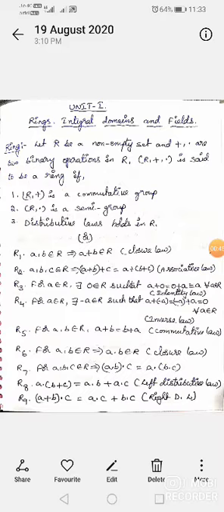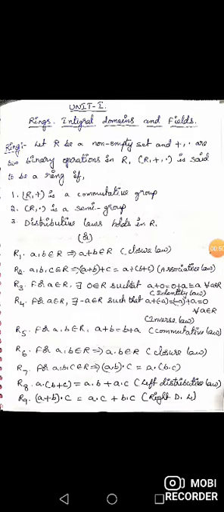So let us see once again. Let capital R be a non-empty set and plus comma dot are two binary operations in R. R comma plus comma dot is said to be a ring if it satisfies 3 points. First one is R comma plus is a commutative group, R comma dot is a semi group, and distributive laws holds in R. Let us discuss these 3 points briefly.